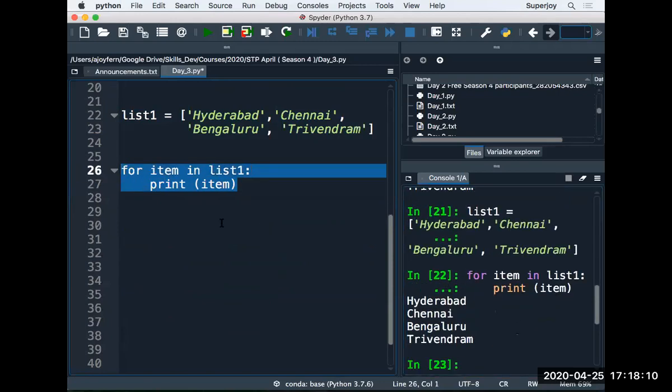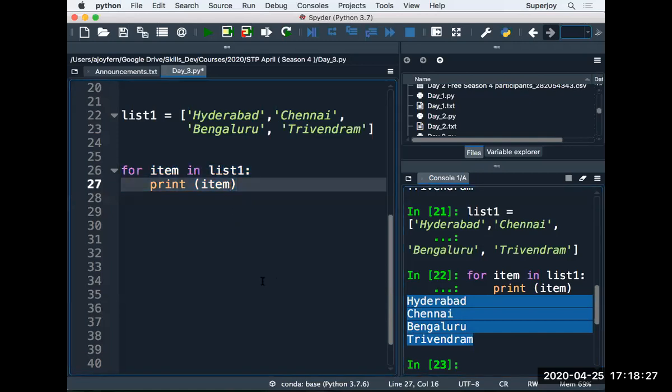I want to print the items, or the names of the cities, in just one line. Here you can see it is printed in 4 different lines. I want to print them in the same line, horizontally: Hyderabad, then Chennai, then Bangalore, then the other city names. What I can do here in the print statement is say comma, and then use a keyword end equal to, and I can specify, let's say, a comma.